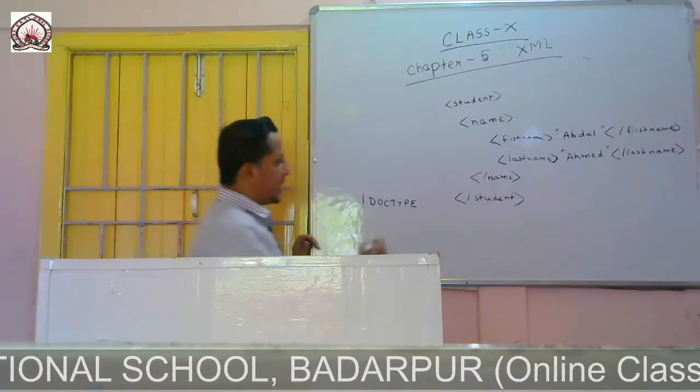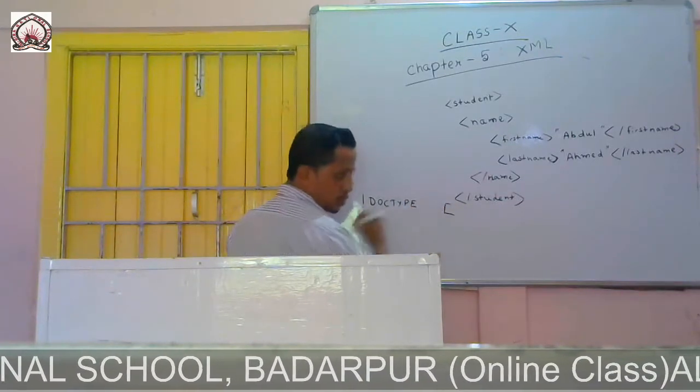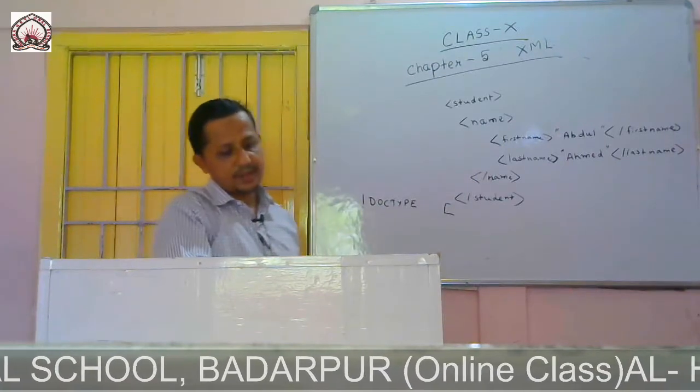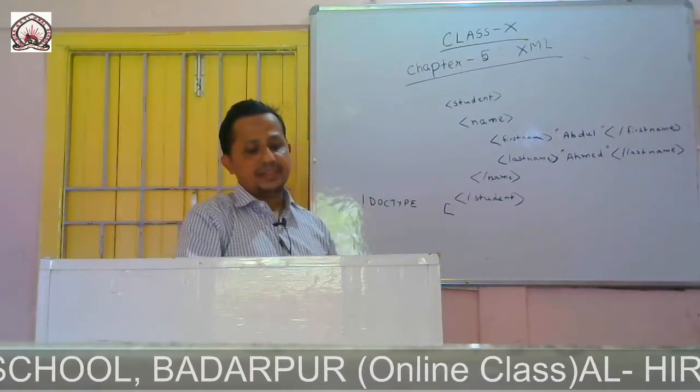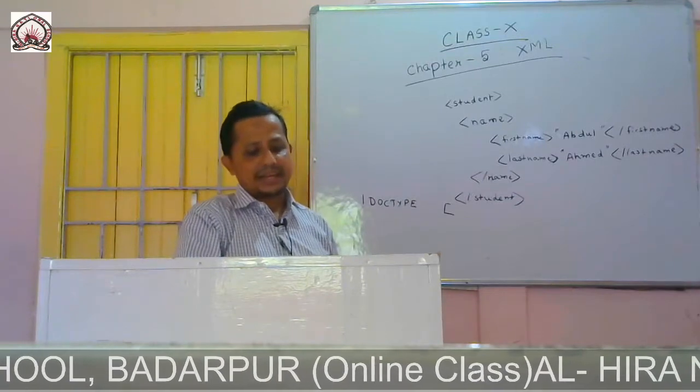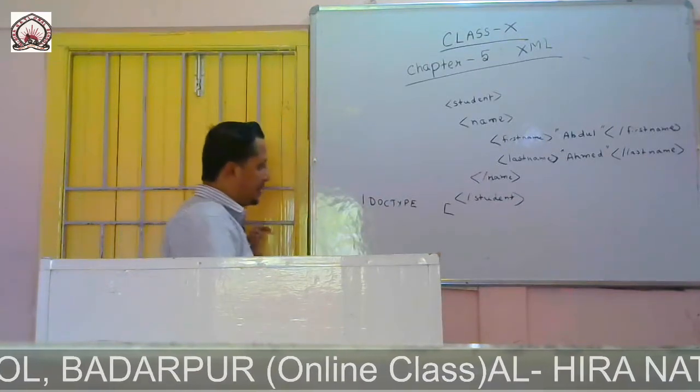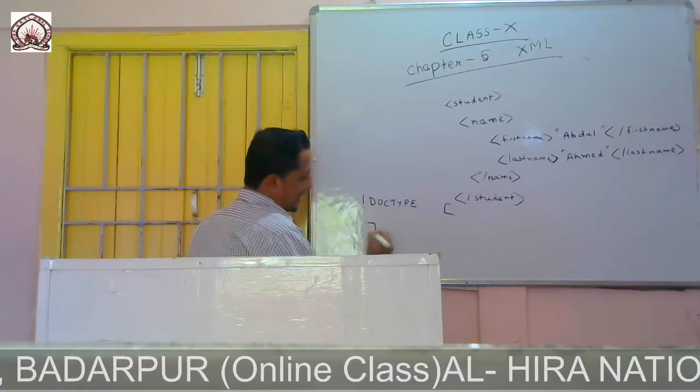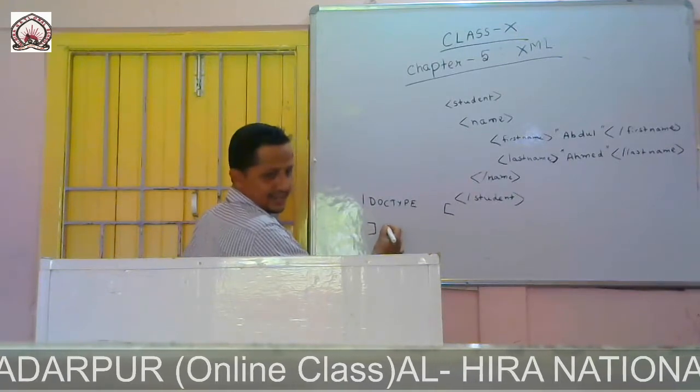So the DTD starts after this with a left square bracket. It ends with a right square bracket and greater than sign.